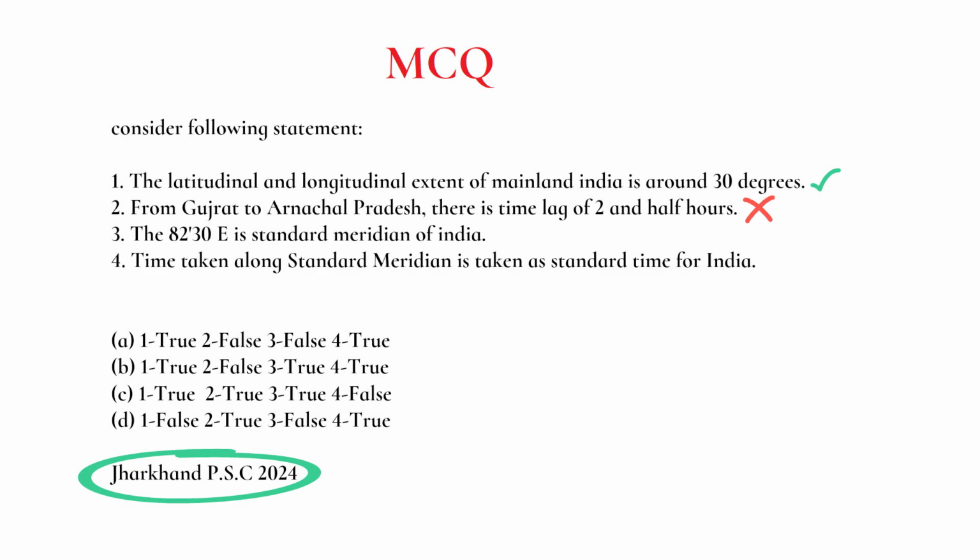Third statement, the 82 degree 30 minutes east is the standard meridian of India. This statement is correct. Now fourth, time taken along the standard meridian is taken as the standard time of India. This statement is also correct. So the answer will be: first is correct, second is incorrect, third is correct, fourth is correct. So option B is the correct answer.